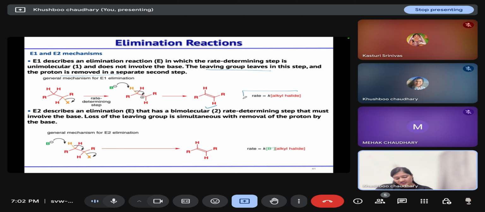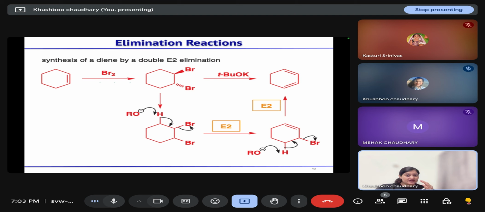Then one such example we can use: in the last class we studied about the bromination reaction, right? When alkene reacts with bromine, it will form an anti dibromo compound. Okay, because first bromonium ion will form, and then from the back side bromide ion will attack to open up this bromonium ion. Now, if we are treating this with tertiary butoxide, what is the possibility? This tertiary butoxide, because it is bulky, will attack from the less substituted side and it will form this diene.